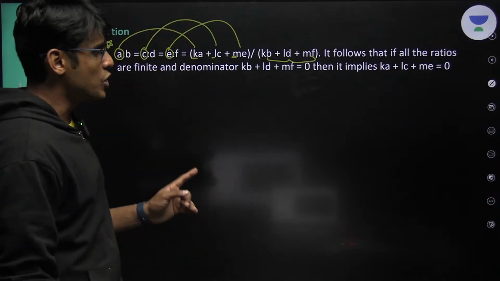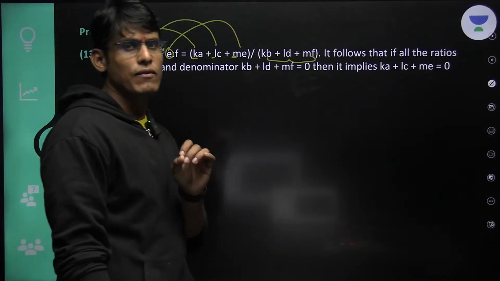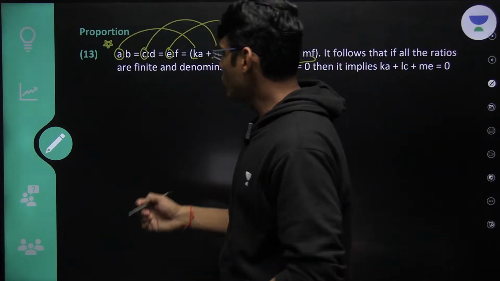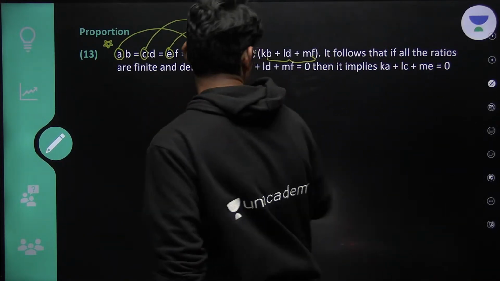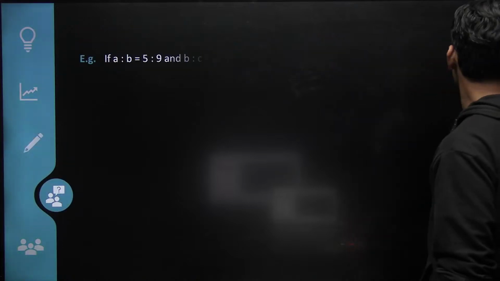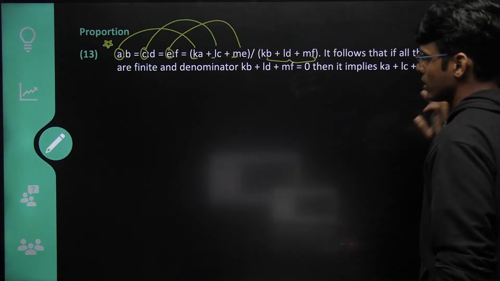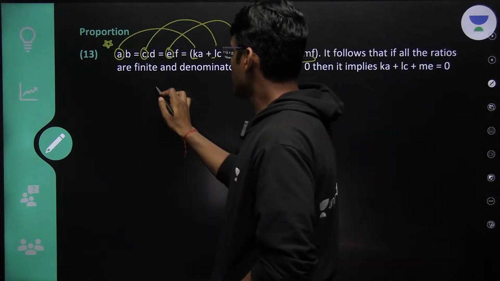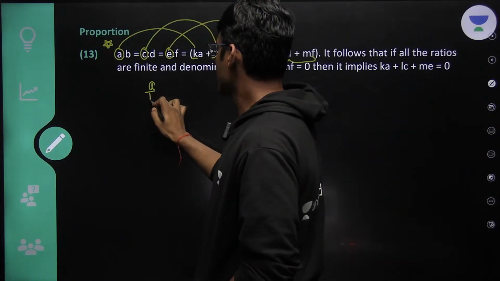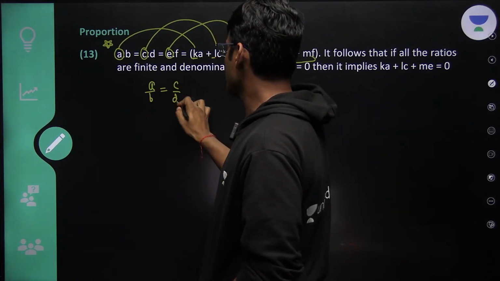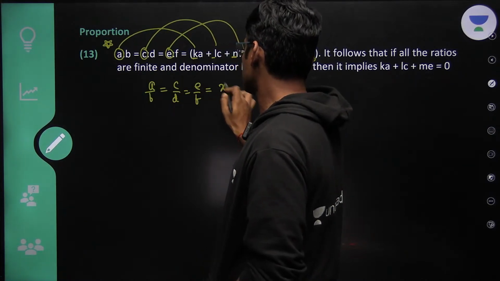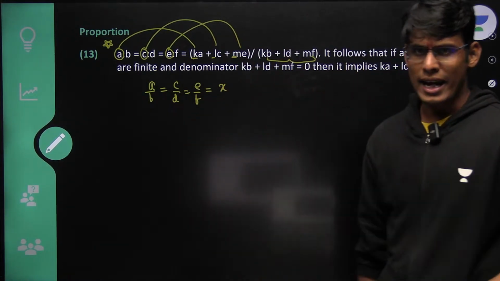I think we should definitely prove it. Otherwise, you will not be able to understand it. This is the last property. After this, we will be doing problems. Now, let's solve it. A upon B, C upon D, E upon F. Let this ratio be X.